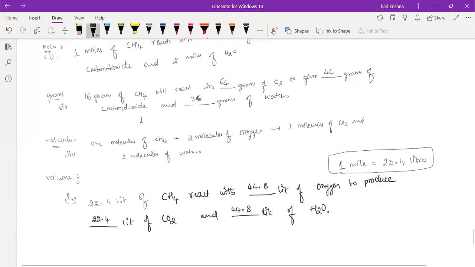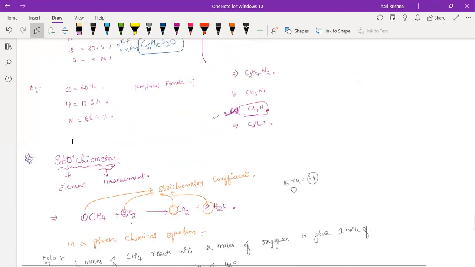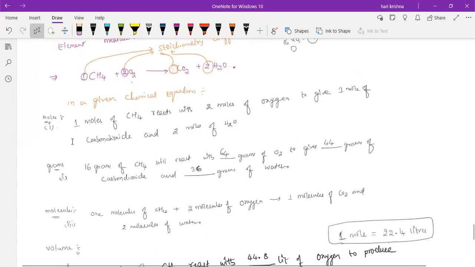So these are 4 different ways of writing the given chemical reaction. Okay. So studying the amount of the substance on the reactant side and the amount of the substance on the product side is called stoichiometry. And whatever calculation we are doing is called stoichiometric calculations. Clear?